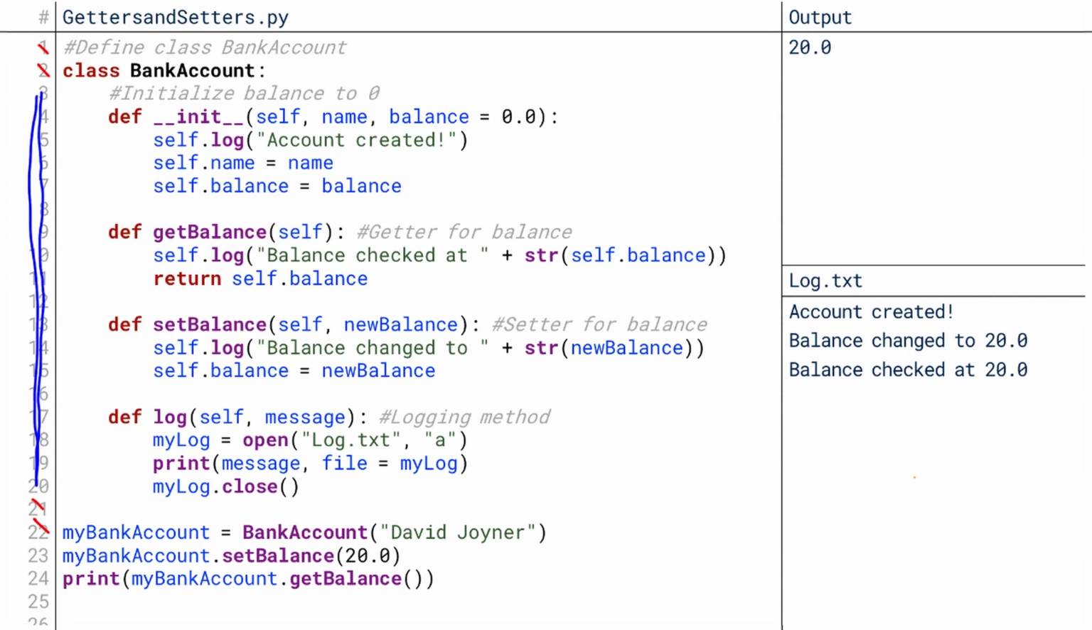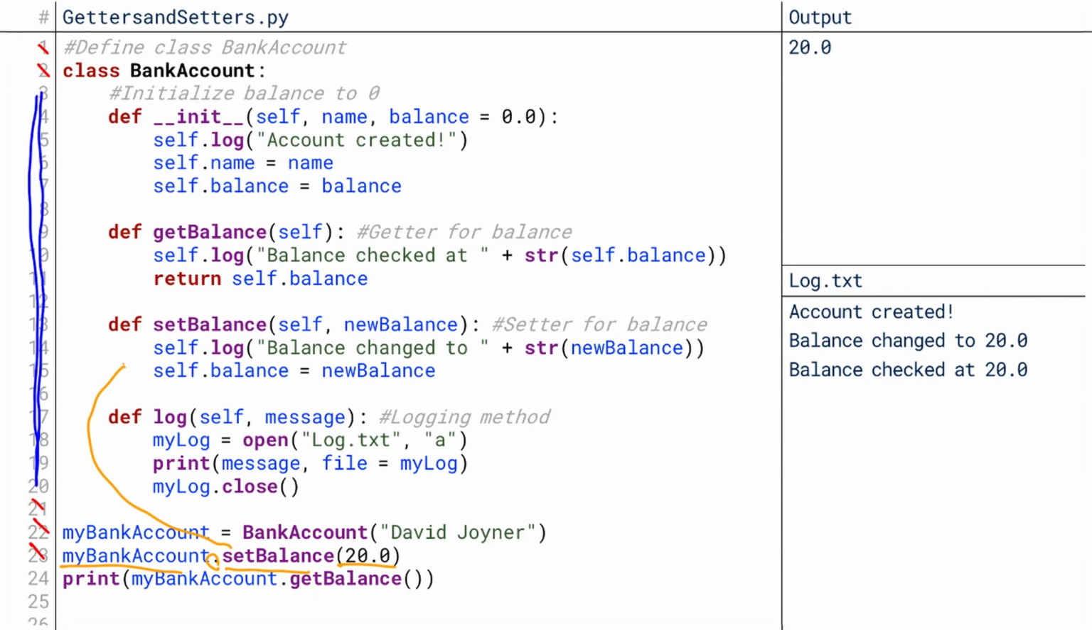So after line 22 executes, we have a variable called myBankAccount. It has a name, David Joyner, a balance of 0, and a line has been logged to our log file, saying that an account was created. On line 23, we call myBankAccount.setBalance with the argument 20.